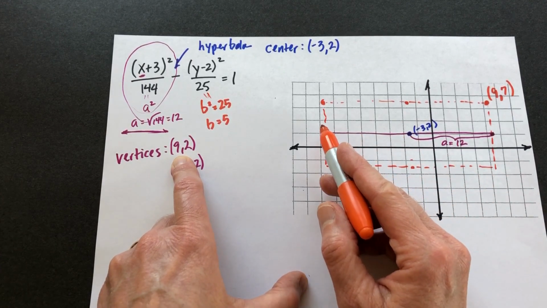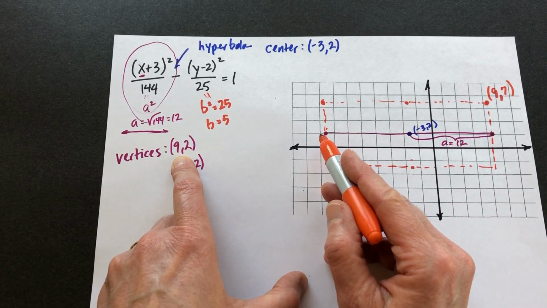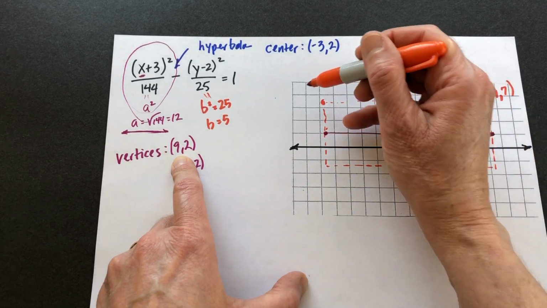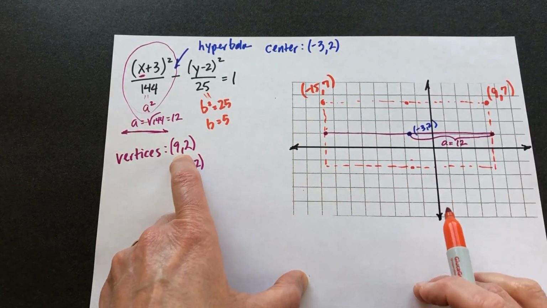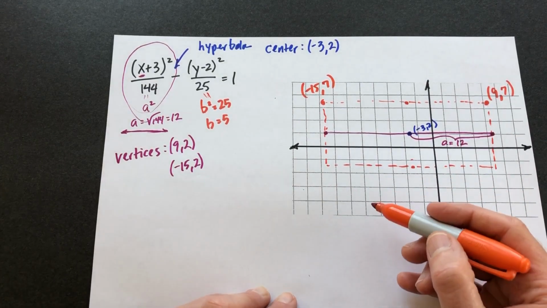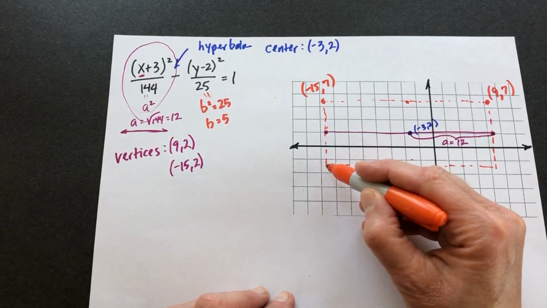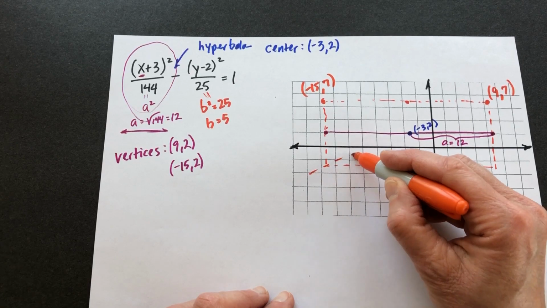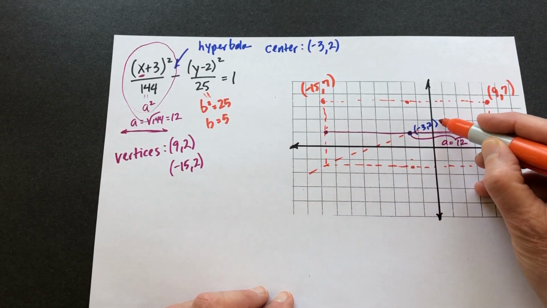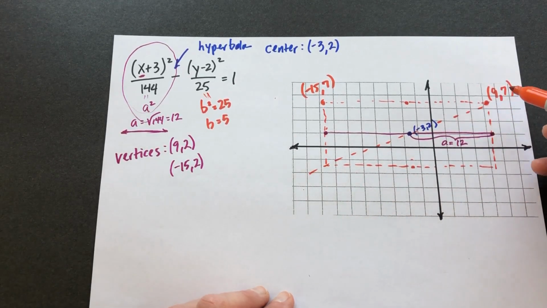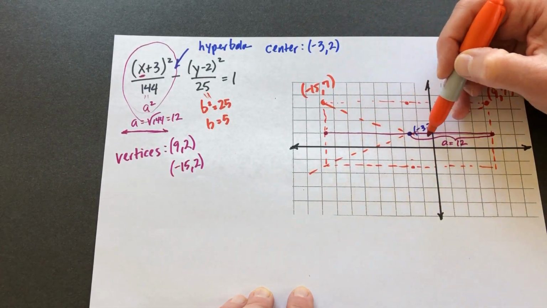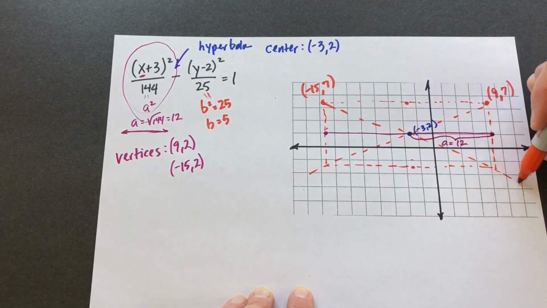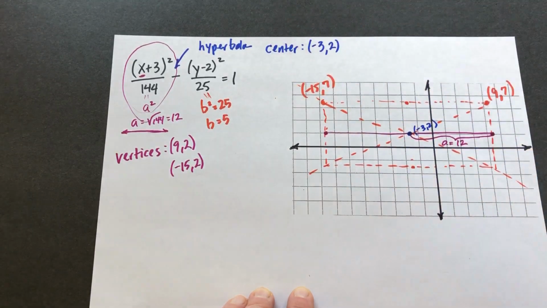And our left upper corner, we came over 12 and up 5, so that puts us at (-15, 7). And let me just try to sketch in these asymptotes. Again, it's kind of a big guide box here, so there are my asymptotes.